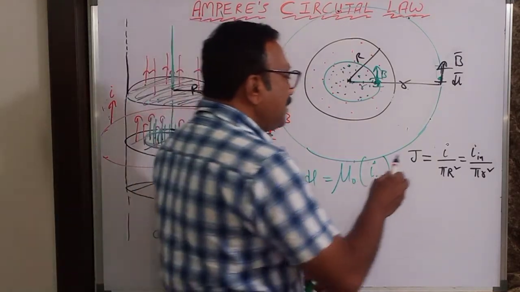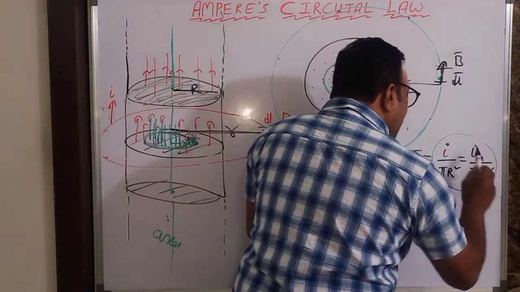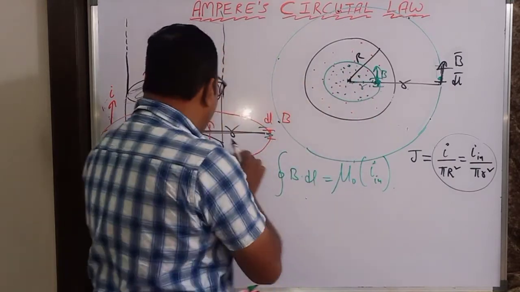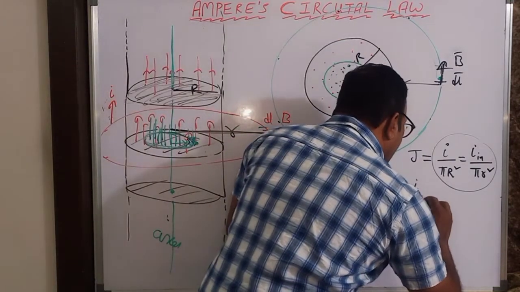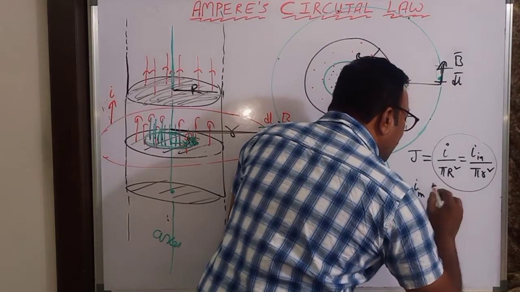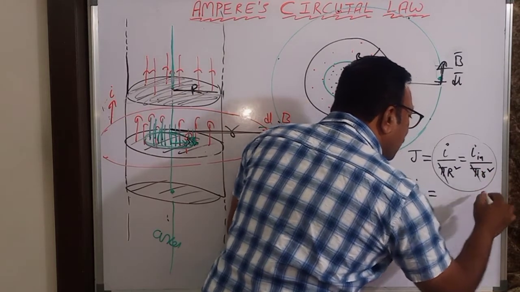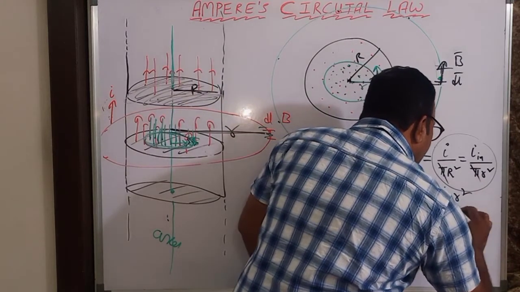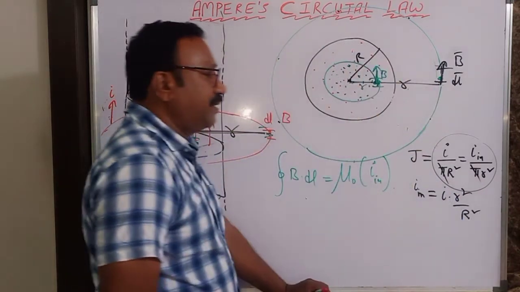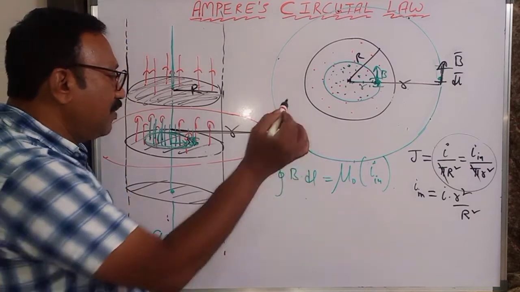Now from this relation, I can find out the current inside this cross section. How much is that current inside now? Tell me. Current inside, pi will get cancelled. That is I into small r square by capital R square. That is current inside.